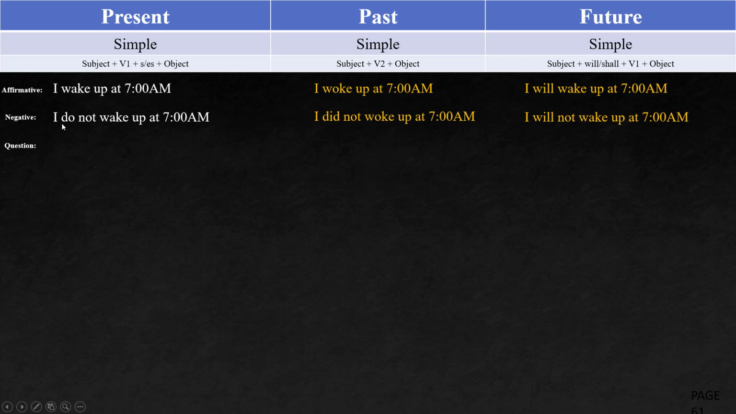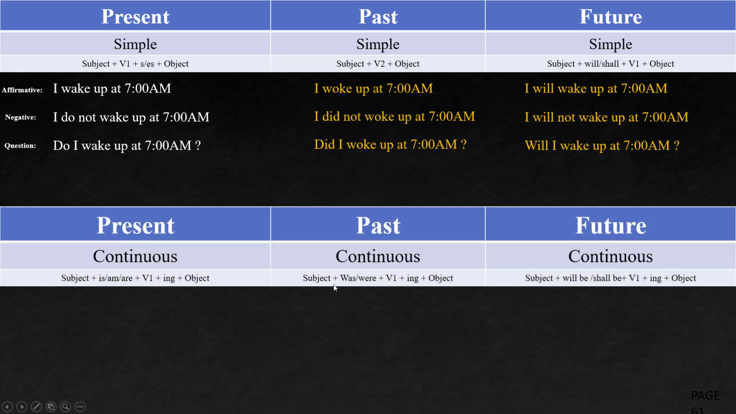Next, question sentence. How do I need to ask the question? Do I wake up at 7 a.m.? Correct. Here, did I wake up at 7 a.m.? So you are asking about the past, like, did I? Correct. Here, will I wake up at 7 a.m.? In future, will I wake up tomorrow? It's a question, right? You're asking about tomorrow. Here, you are talking about yesterday. Did I wake up? Right?